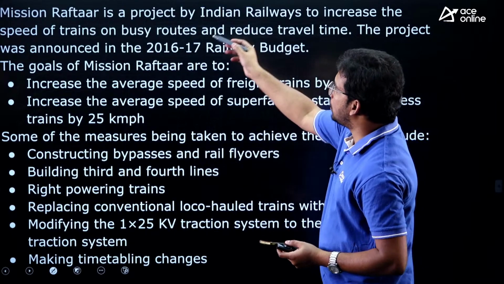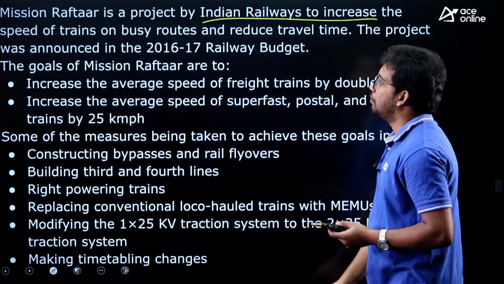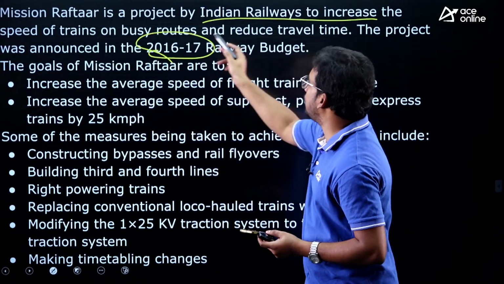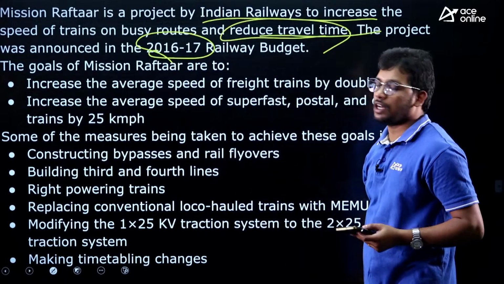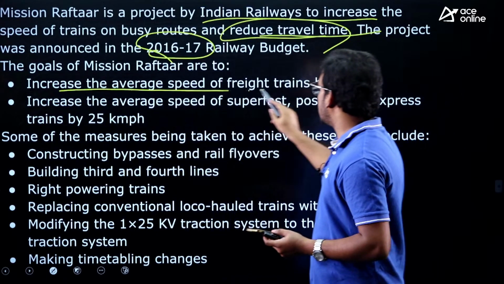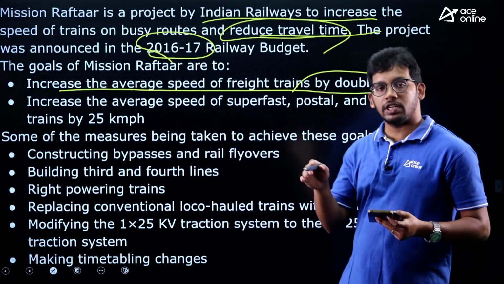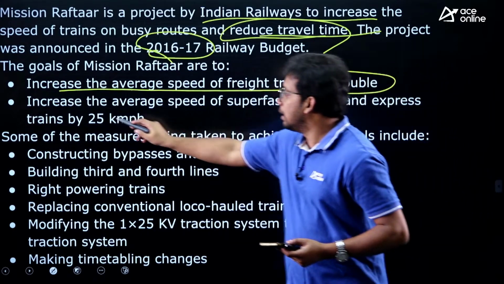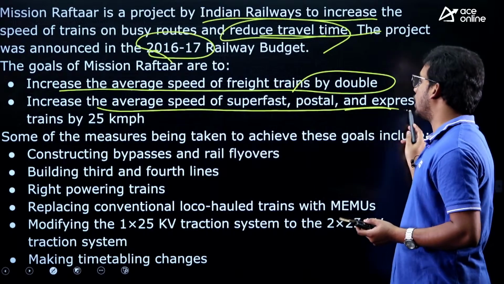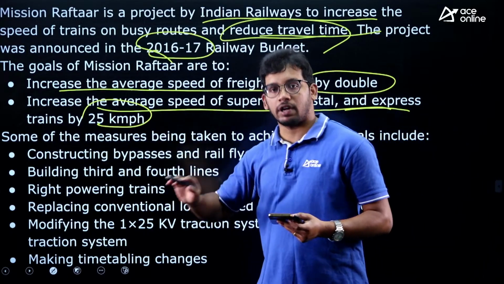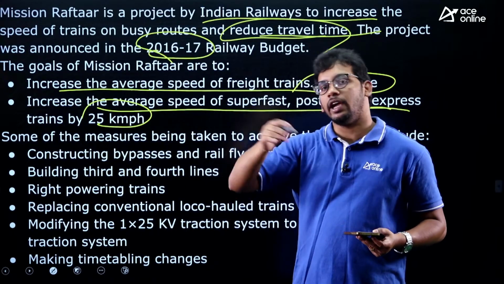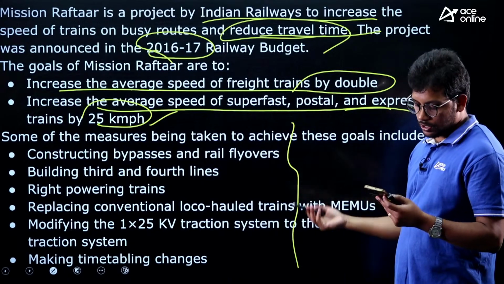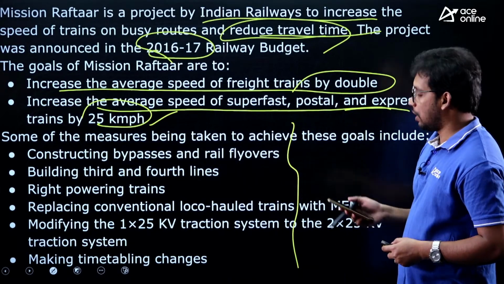You can see quickly, Mission Raftar is an Indian Railways project which was launched in the budget 2016-17, and the main aim is to increase the speed and reduce the travel time. It aims to double the average speed of freight trains. Whatever goods trains are transporting at just 30-40 kilometers per hour, now they want to double it. Increase the average speed of superfast, postal and express trains by 25 kilometers per hour. So, whatever 70 is there, we will make 95, and 60 will become 85. Flyovers and all these things will be done to increase the speed. So, answer is B.